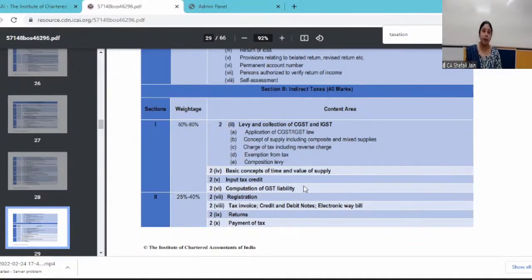You should be thorough with the definition of supply. Then you should know the reverse charge provisions, because it could be possible that you are computing a GST liability or GST output, the GST liability, and you are providing a service which is being charged under reverse charge.